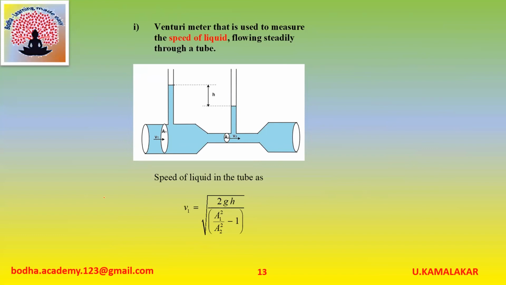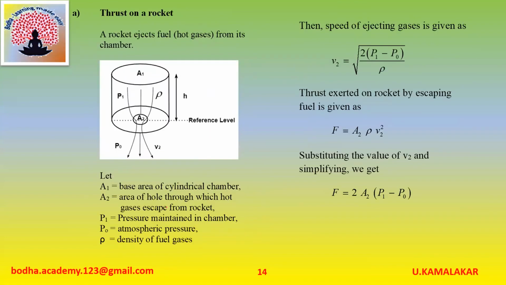In this case, the speed of liquid in the tube is given as V1 is equal to square root of 2gh divided by (A1 square by A2 square minus 1). Next application of Bernoulli's theorem.